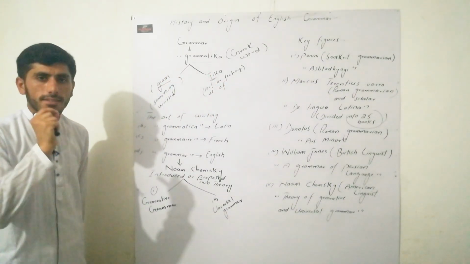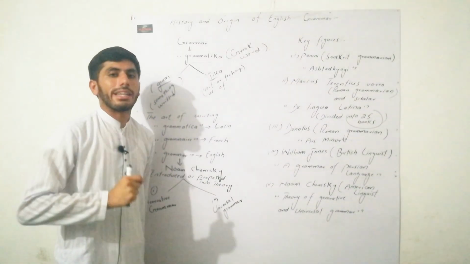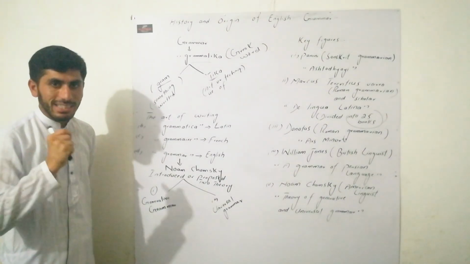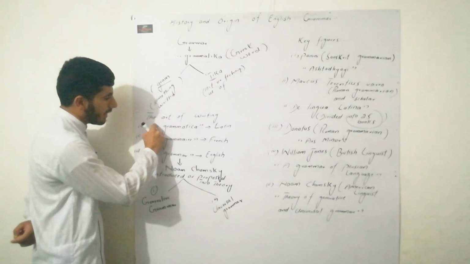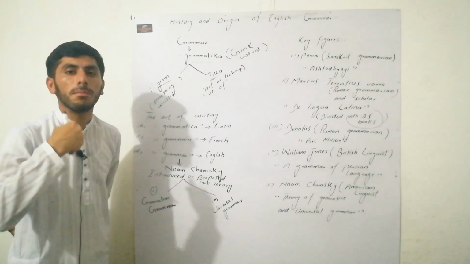Gram means something written and tika means art or technique of. So what does grammatica mean? Grammatica means the art of writing or technique of writing.